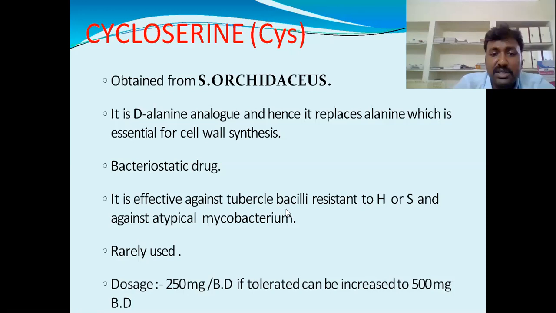It is effective against tuberculosis bacilli resistant to H, isoniazid and streptomycin, and against atypical Mycobacterium. So if the organism gets resistant to these medicines, we can use it, but it is very rarely used. Dosage is 250 mg twice a day. If tolerated, it can be increased to 500 mg twice a day. So if the patient tolerates it, we can give up to 500 mg.